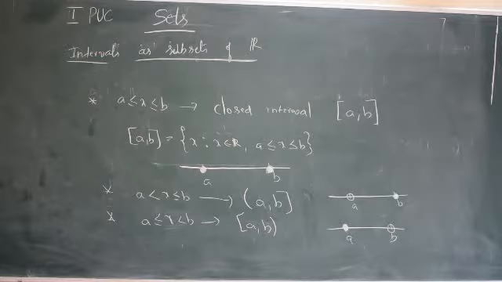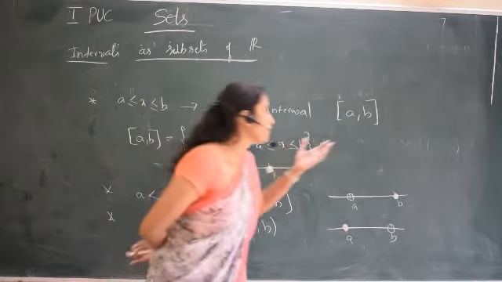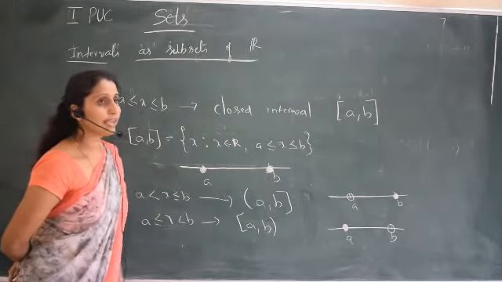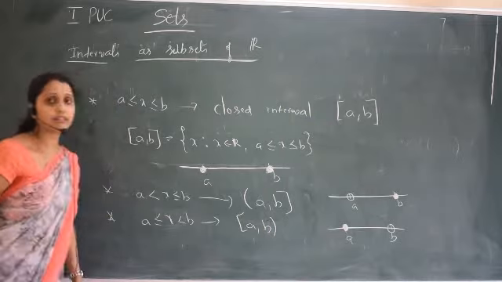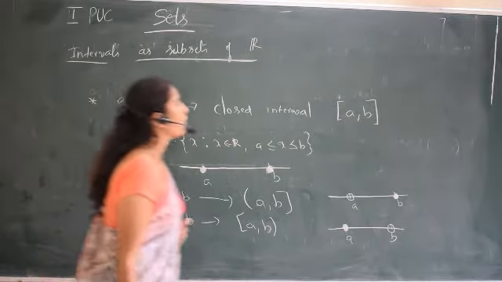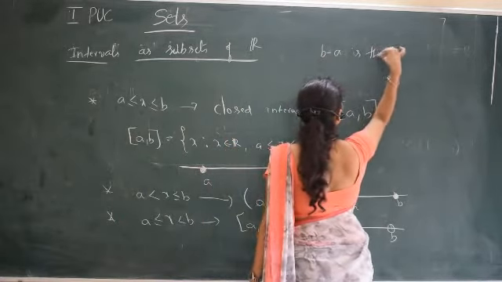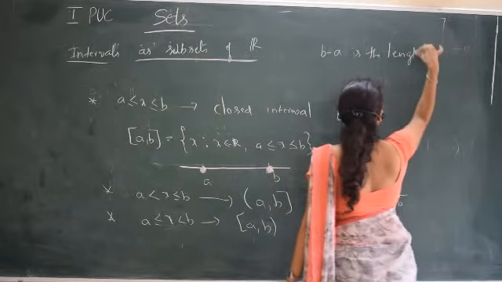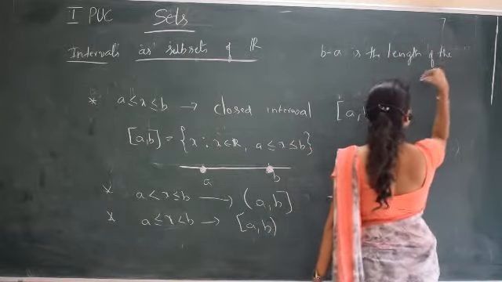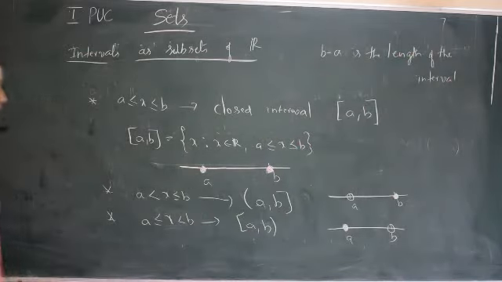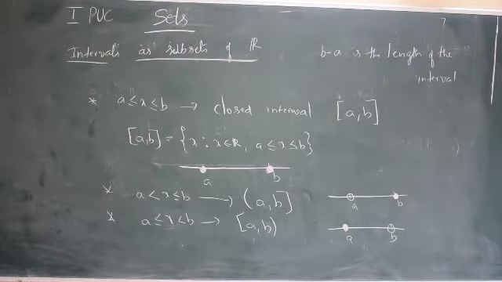And in all the intervals, if we calculate B minus A, whether in open interval or closed interval, the value B minus A is called the length of the interval. For any interval, open or closed, B minus A is called the length of the interval.